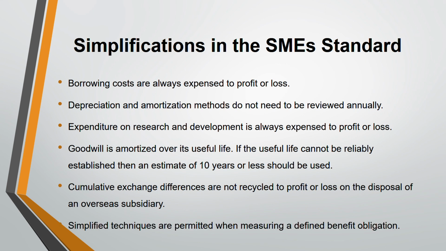And simplified techniques are permitted when measuring a defined benefit obligation, IAS 19. Because usually these techniques are complex, right? You don't need to know how they are calculating. You don't have to know what the complex techniques are under full IFRS. It's not needed. Just know it's simplified techniques. That's it.